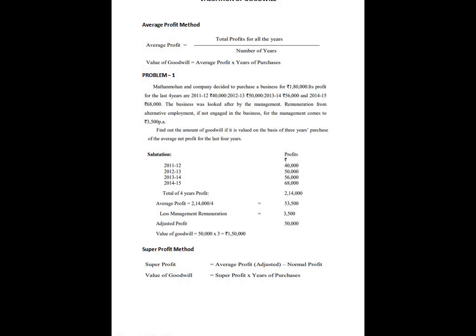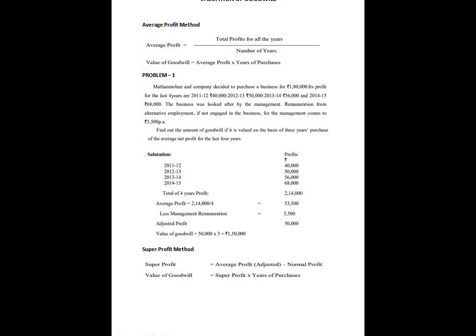The business was looked after by the management. Remuneration from alternative employment, if not engaged in the business, comes to rupees 3,500 per annum. Find out the amount of goodwill if it is valued on the basis of 3 years purchase of the average net profit for the last 4 years.